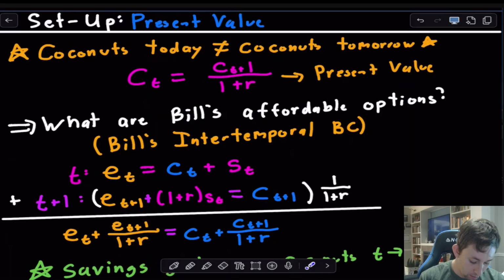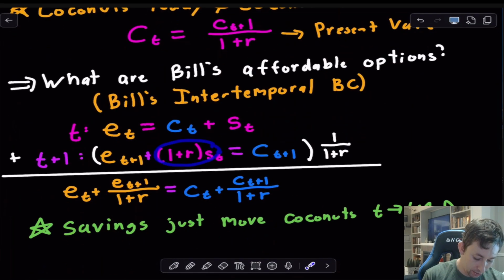Now, when we do that, what you're going to see is the savings is going to cancel because this is going to be (1 plus r) st times 1 over (1 plus r), which is just st. And that's going to be on the left-hand side of this equation, whereas in period t, that same st was on the right-hand side of the equation.